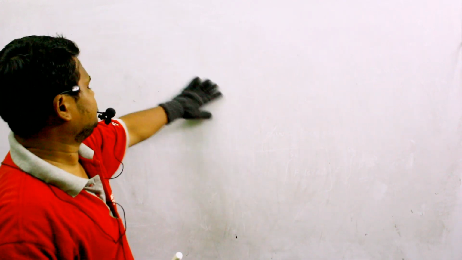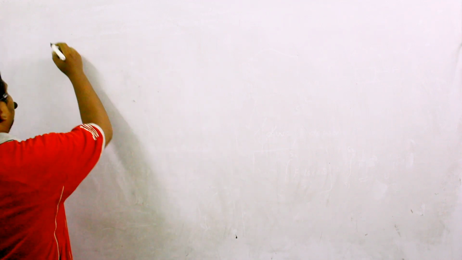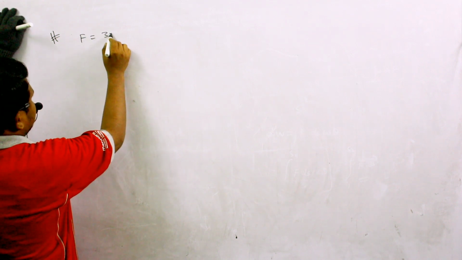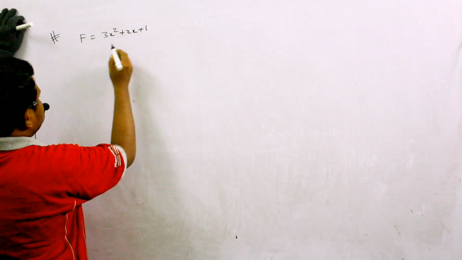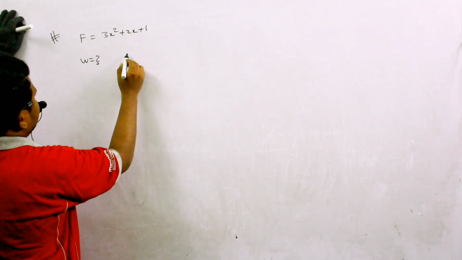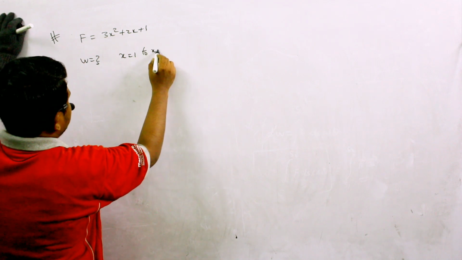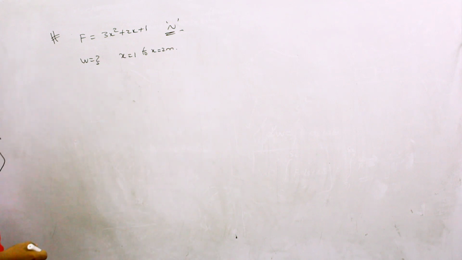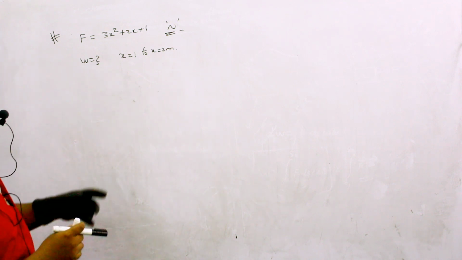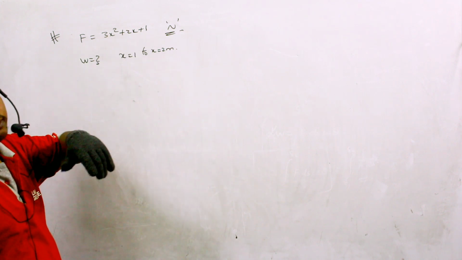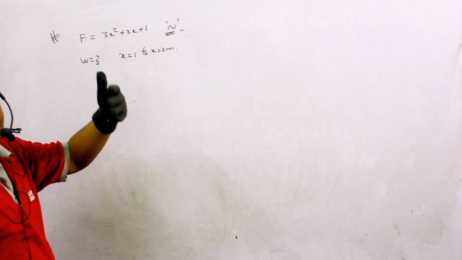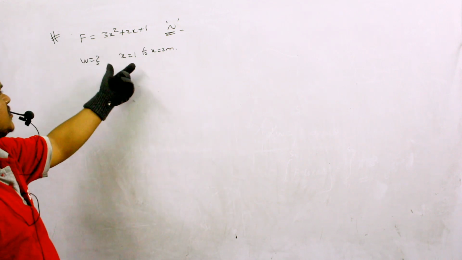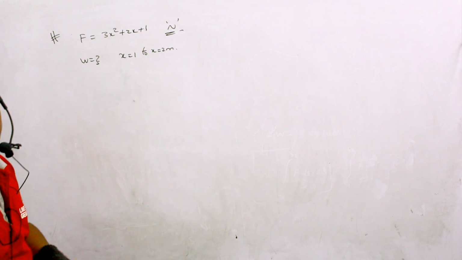For example, a force is acting along the x-axis according to the relation F is equal to 3x square plus 2x plus 1. Calculate the work done between the intervals x is equal to 1 to x is equal to 2 meters. Force is given in newtons. So this is the given question. Clearly here I can say that this force is changing according to the x value. So if displacement along the x-axis is increasing, force is also increasing, and I want to calculate the work done in the interval of x equal to 1 to x equal to 2 meters.